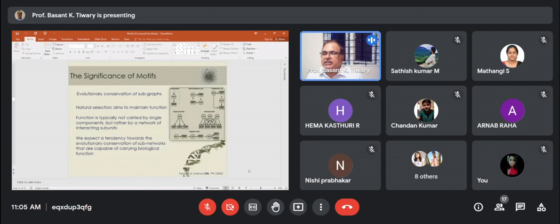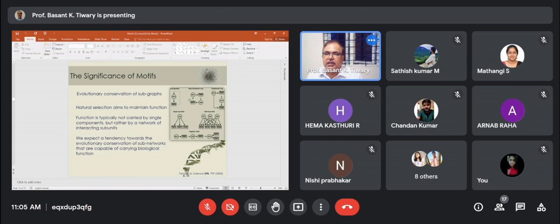So what is the significance of motif? Evolutionary conservation of subgraph, this is important. They want all the subgraphs, all the patterns which are more dominant or very prevalent in the network; they are conserved by evolution. Now, the purpose of natural selection is to maintain the function of these patterns.